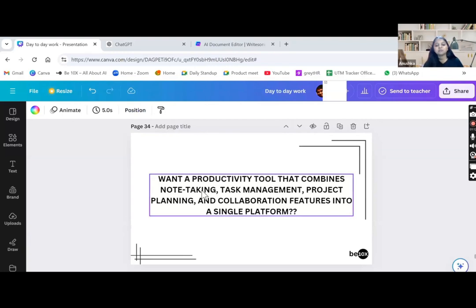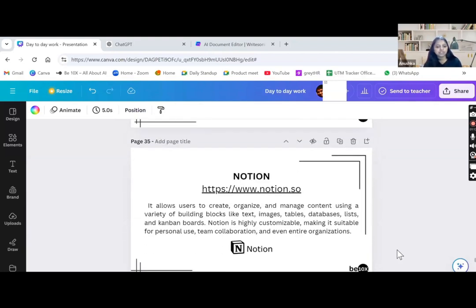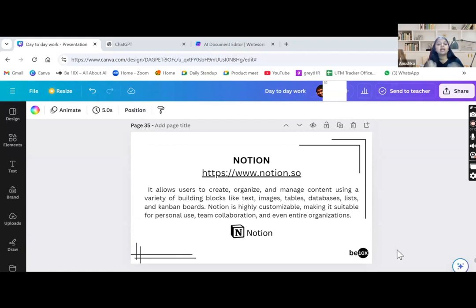Right. So the tool which helps you to combine your note taking, task management, project planning, and collaboration is Notion. Notion allows users to create, organize, and manage content using a variety of building blocks. We can add text, images, tables, and databases in Notion. Notion itself is highly customizable.